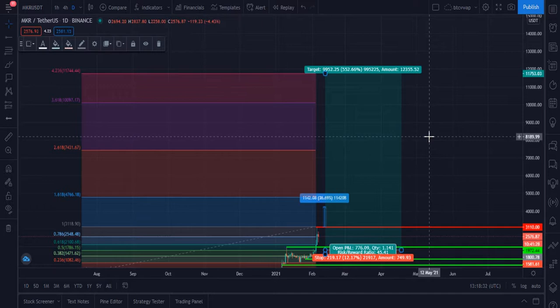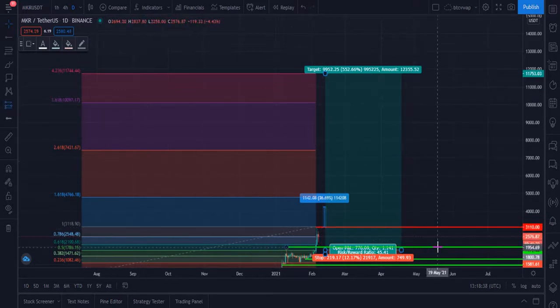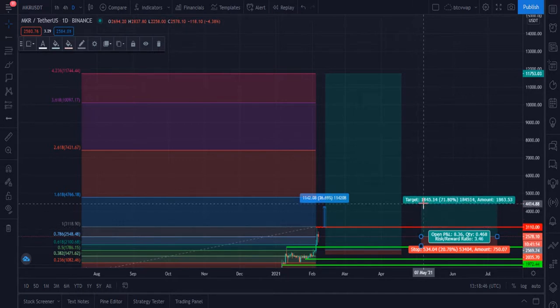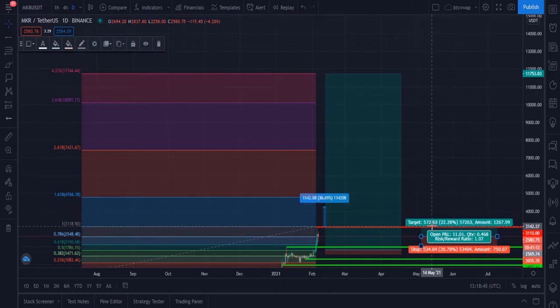And if you want to buy MKR from that level, our next target will be at this point, which is $3,100, and will give you 22% gain.